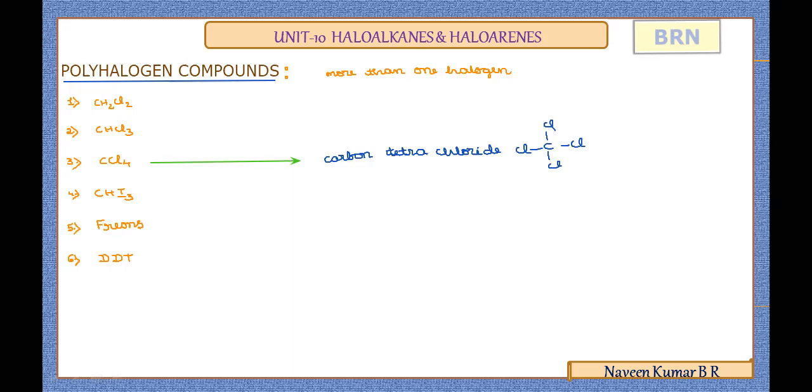If you observe the important applications of this compound, it is used as an industrial solvent for the manufacture of pharmaceuticals, that is, preparation of many drugs.